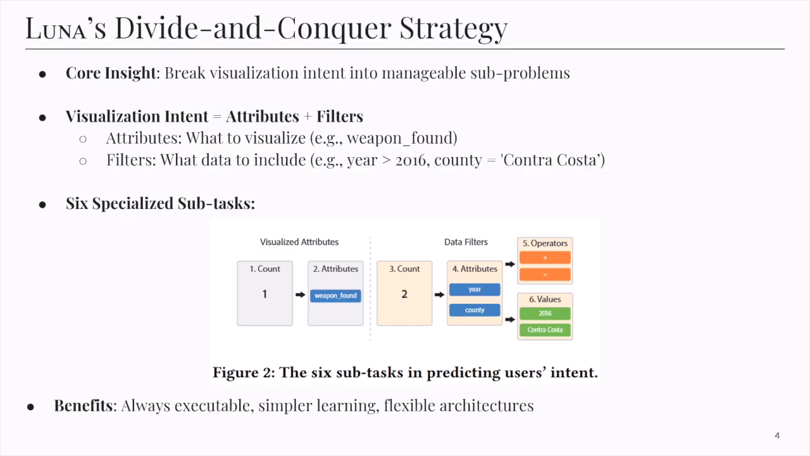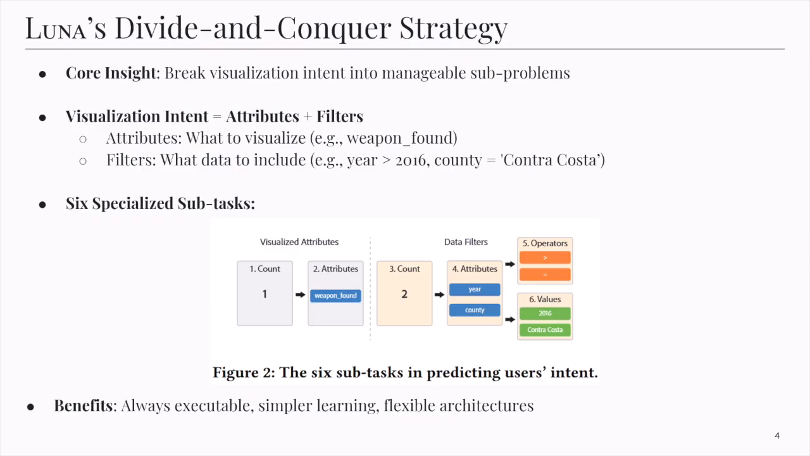Luna's key innovation is recognizing that this complex problem can be broken down into much simpler, manageable subproblems. Instead of trying to generate everything end-to-end like previous approaches, Luna decomposes visualization intent into its core components. The insight is that visualization intent consists of two main parts: the attributes you want to visualize, like showing the distribution of weapon found cases, and the filters that determine which subset of data to include.